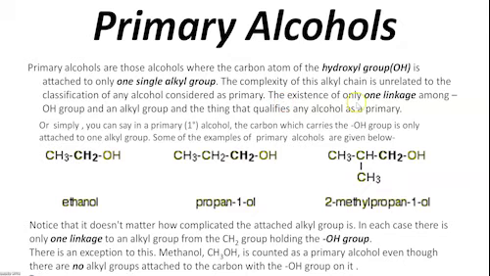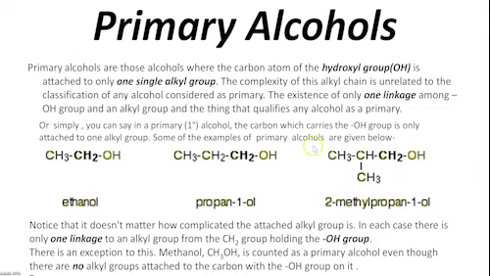The existence of only one linkage between the OH group and an alkyl group is the thing that qualifies any alcohol as a primary. Or simply you can say in a primary, 1-degree alcohol, the carbon which carries the OH group is only attached to one alkyl group.